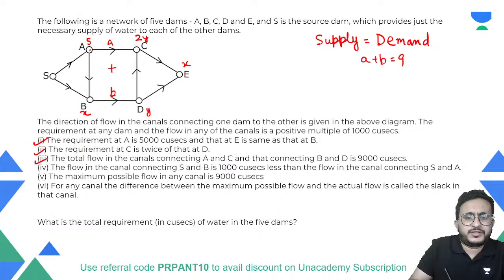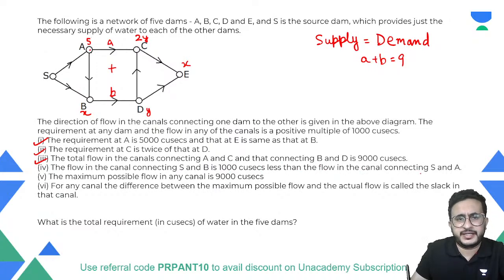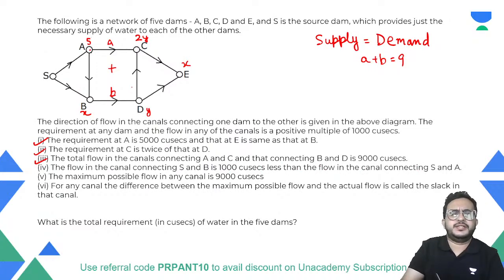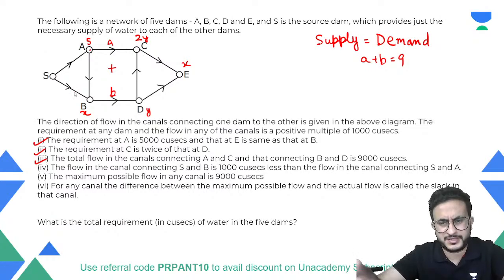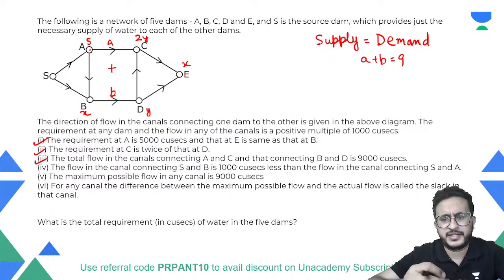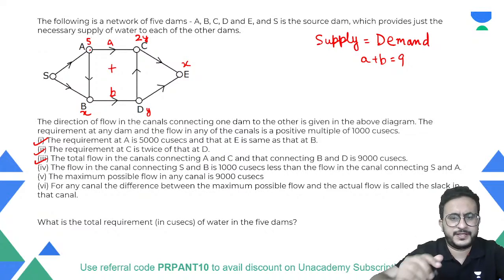Okay. The flow in the canal connecting S and B is 1000 cusecs less than the flow in the canal connecting S and A. ठीक है, तो एक और कंडीशन दी है कि S and B is 1000 less. So if it is taking C, let us not take too many variables. ठीक है, अभी बहुत सारे variables नहीं लेते हैं. ठीक है, we will solve for them and then put all these variables.